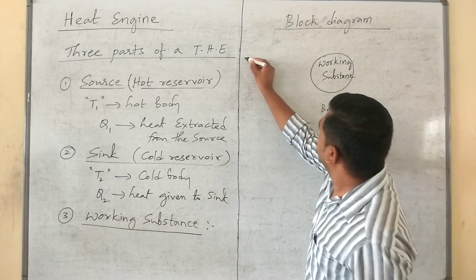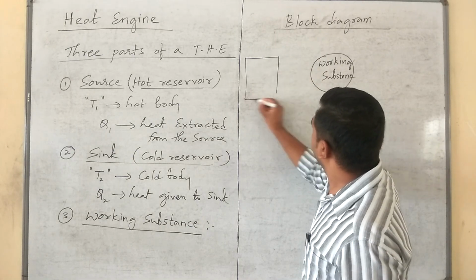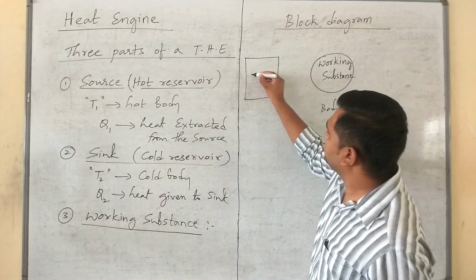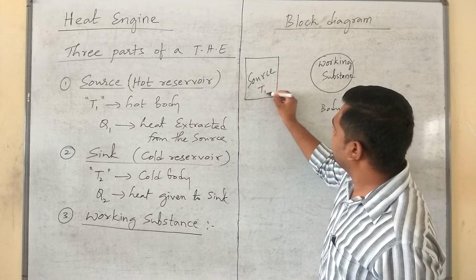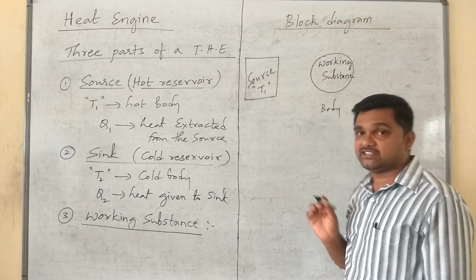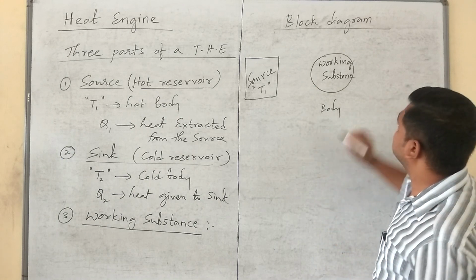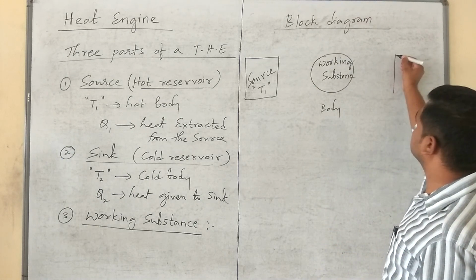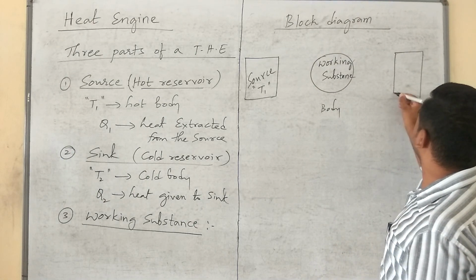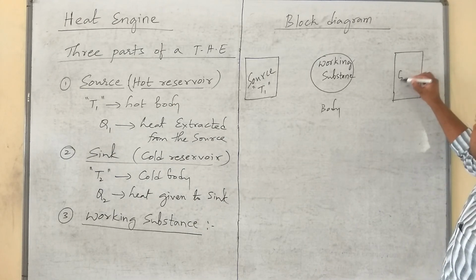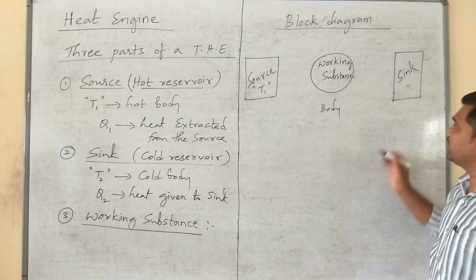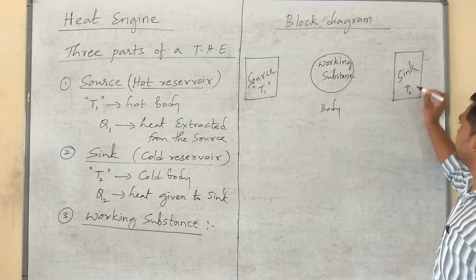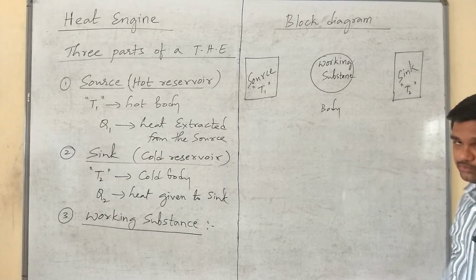Next, here one part we have is called the source. The source is maintained at a high temperature T1. Next, here is one more part. That part is called the sink, also called the cold reservoir, which is maintained at a temperature T2.